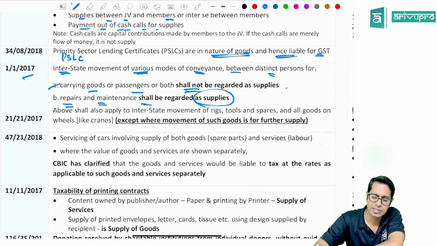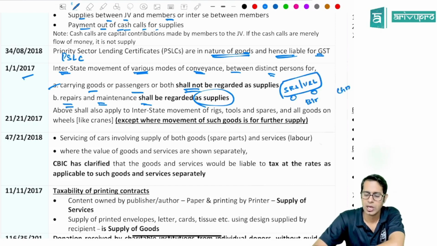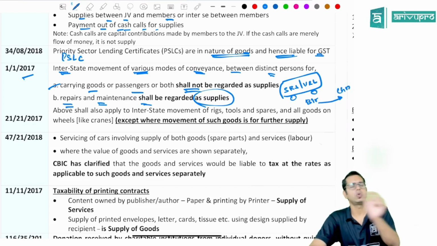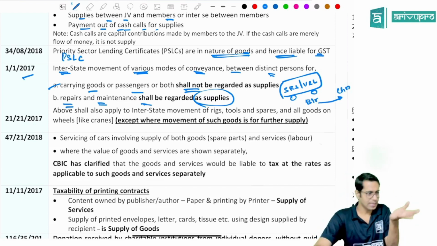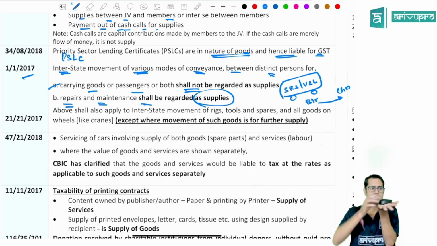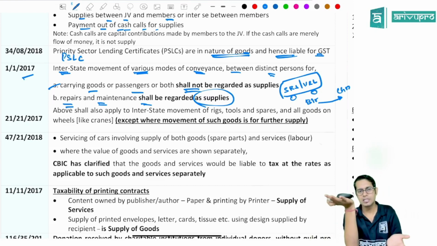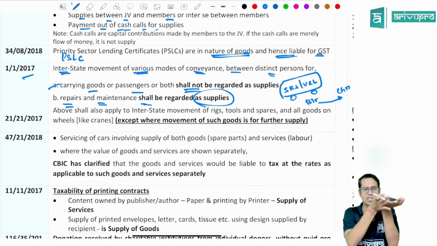Say for example, there is something called SRS Travels or VRL Travels. SRS Travels is there in Bangalore also, and SRS Travels is there in Chennai also. Now SRS Travels is sending its bus, which is carrying passengers or goods, from Bangalore to Chennai. This bus is moving from one state to another state, carrying passengers and goods.